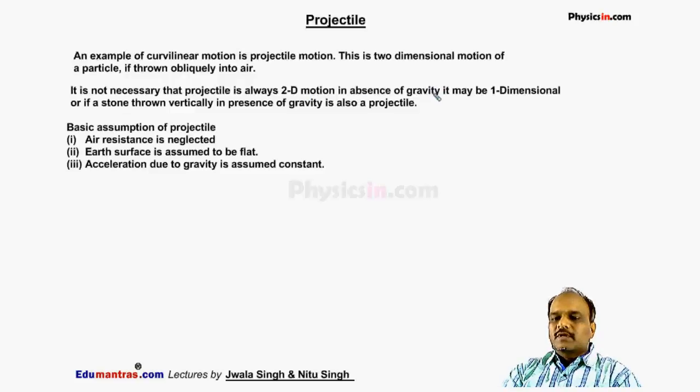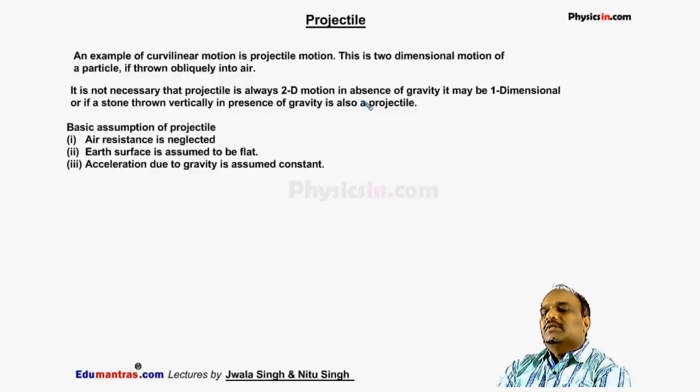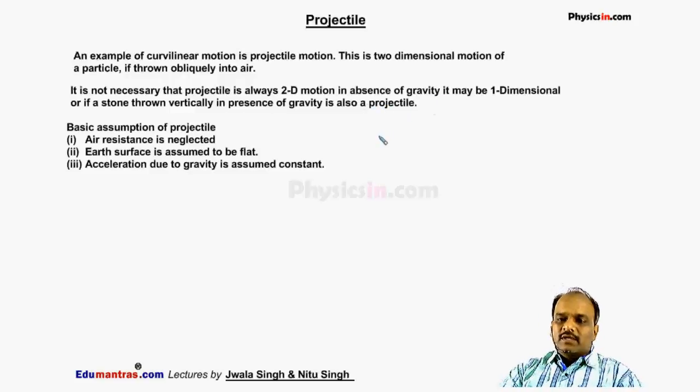In absence of gravity, it may be one-dimensional. Or if we throw a stone vertically upward or downward in presence of gravity, then also it is a projectile. Means when we throw a particle vertically upward or downward, it is also a projectile. Usually students think that the projectile is always two-dimensional. It is not necessary. Projectile may be one-dimensional also.